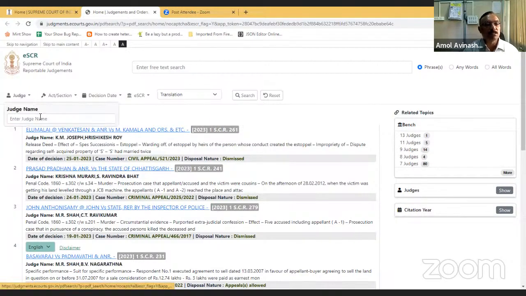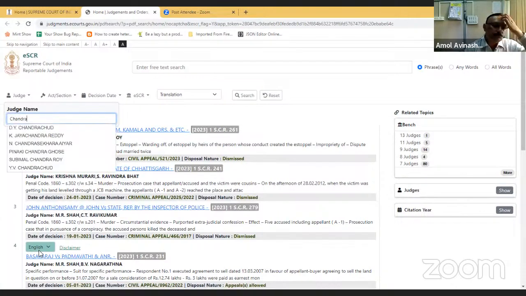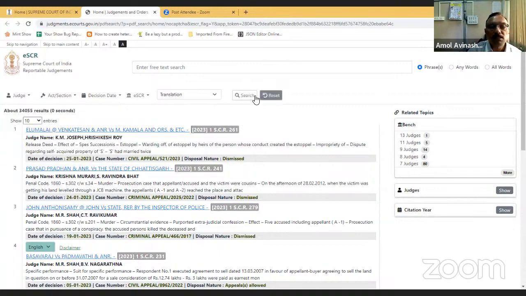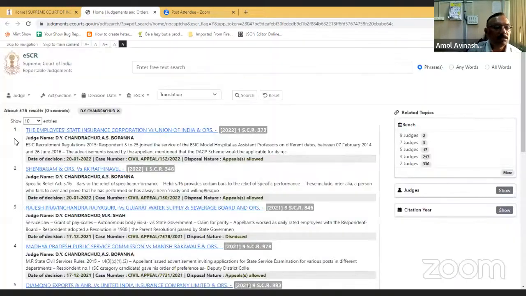Similarly, if you search here, suppose I want to see the judgments delivered by Honorable Justice D.Y. Chandrachud. Then I can search here, select this. So I got 575 results. What you'll see is, if you know the judge name, then you can select here. You can enter the judge name here, and you'll get the results of that particular judge.